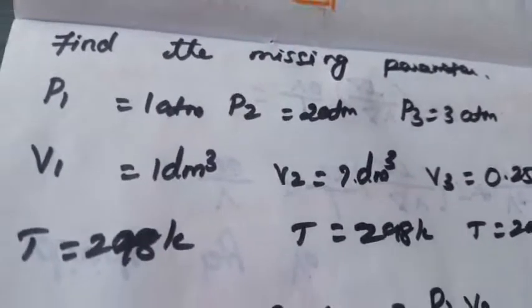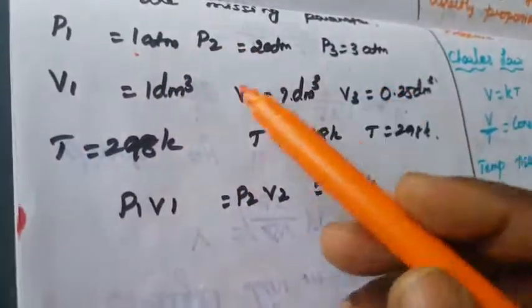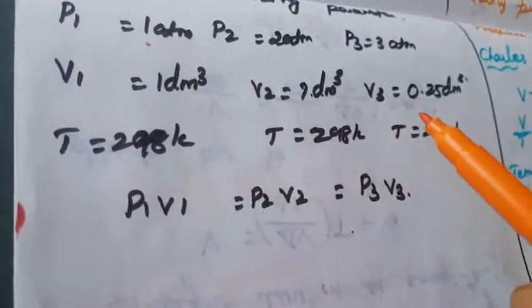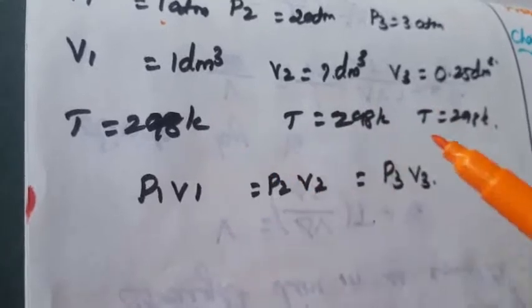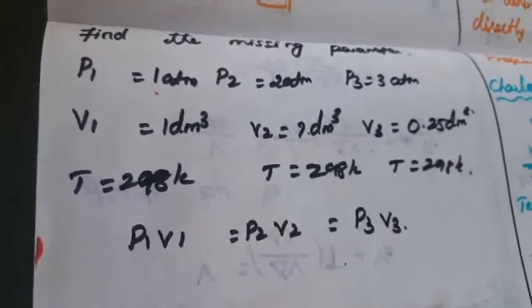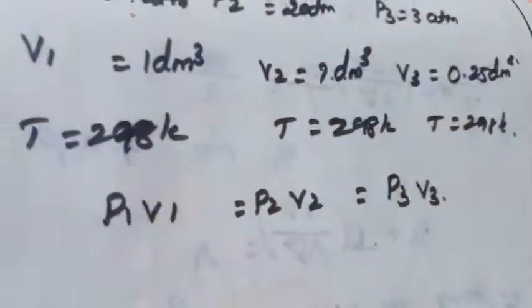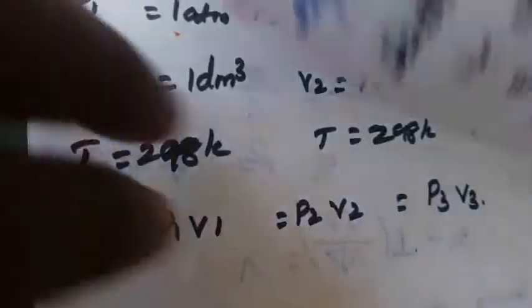Next one: first find in your book the missing parameters. Three parameters are already given. The pressure is 1 atmosphere, the volume is 1 decimeter cube, and the temperature is constant. What is Boyle's law? At constant temperature, volume is inversely proportional to pressure. We already know that, so here also we are calculating the missing pressure.